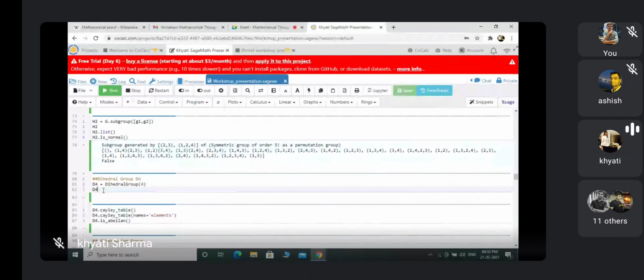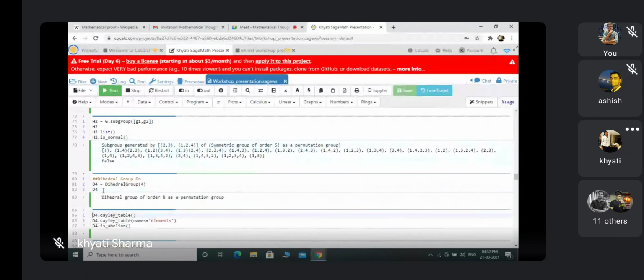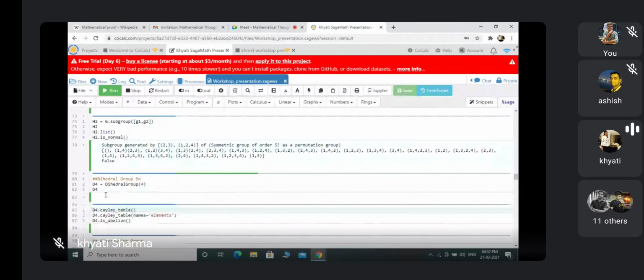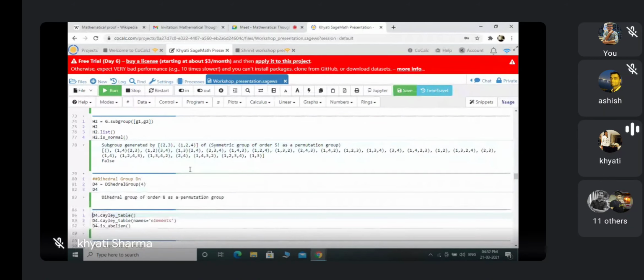So now I'm running this. So this is returning me the dihedral group of order 8 as a permutation group. So except the cyclic group, meaning except Zn, this stage will give all the groups as permutation groups. So the dihedral group it will also show as a permutation group, meaning its elements are elements of a permutation group.